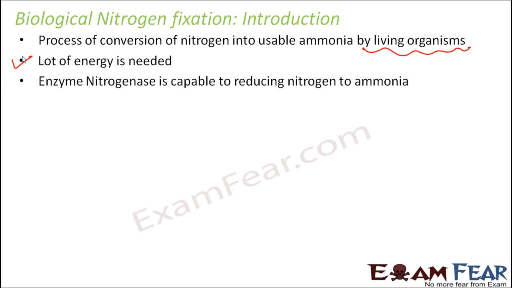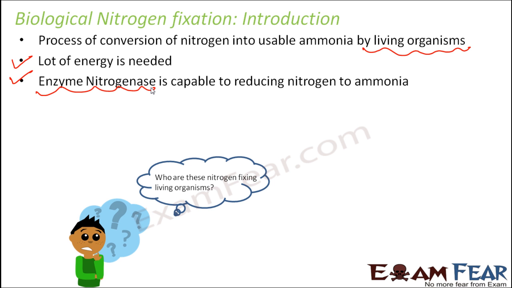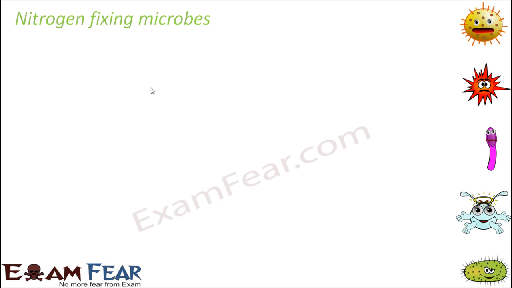So what we see is there is an enzyme called nitrogenase which is capable of reducing nitrogen to ammonia. This enzyme nitrogenase plays a very critical role in the process of nitrogen fixation. So let us now see what are those nitrogen fixing living organisms. Now there are certain microorganisms which have the ability to fix atmospheric nitrogen. So these are the nitrogen fixing microbes.